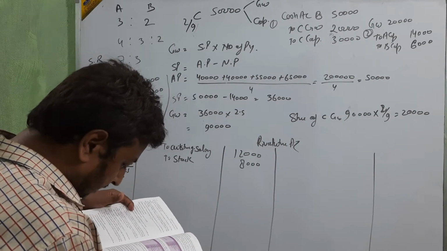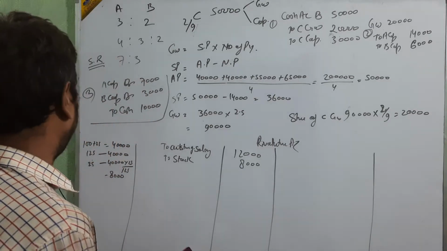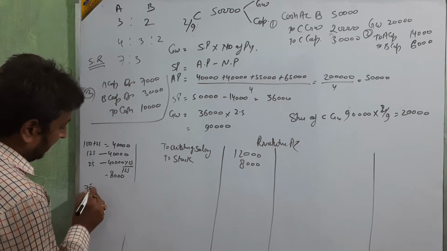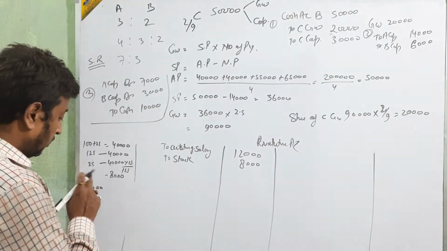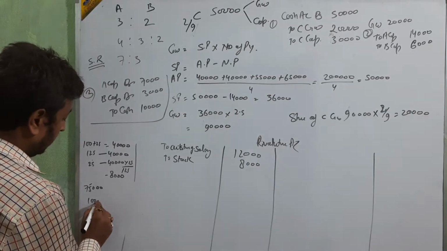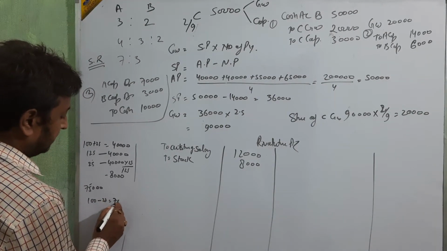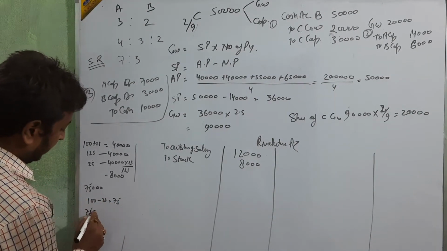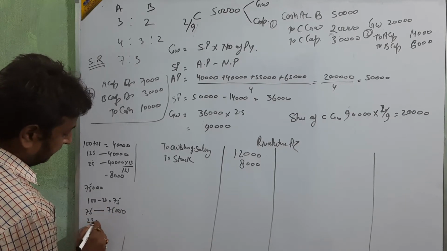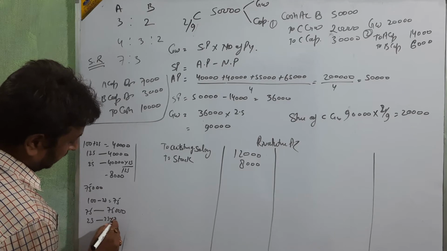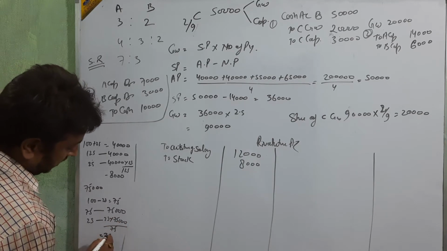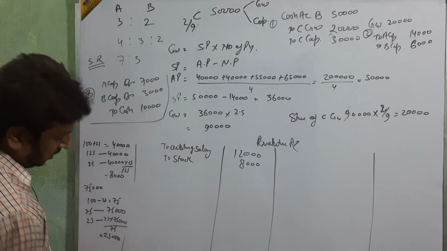Okay beta. Next, building is undervalued by 25%. Just see the building value. Building value is 75,000. It's 25% less value. 100% is whole, 25 less means 75. It means 75% is 75,000. Then 25 into 75,000 upon 75 means 25,000. Okay beta.